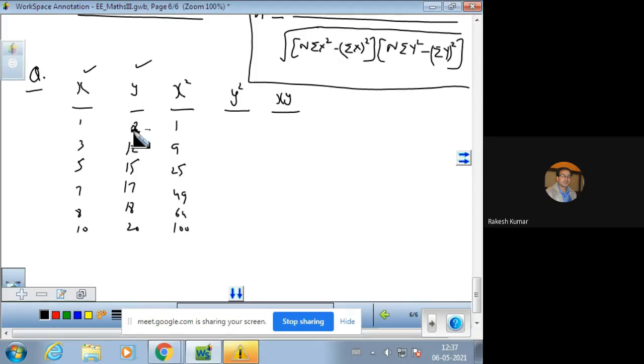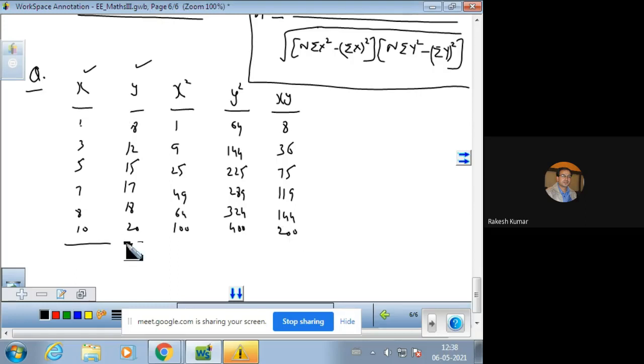Y square: 8 square is 64, 12 square is 144, 225, 289, 324 and 400. XY: 1 into 8 is 8, 12 into 3 is 36, 75, 119, 144 and 200.